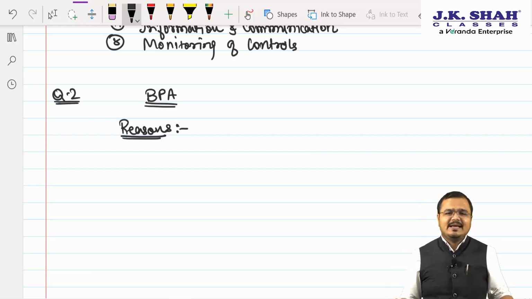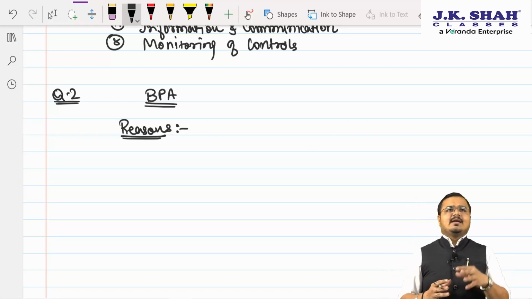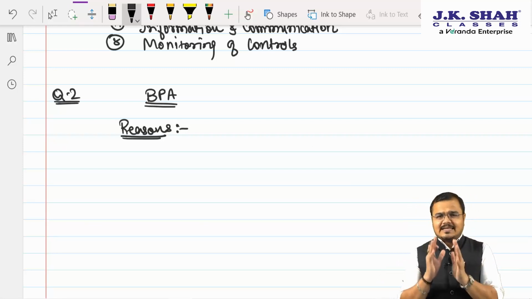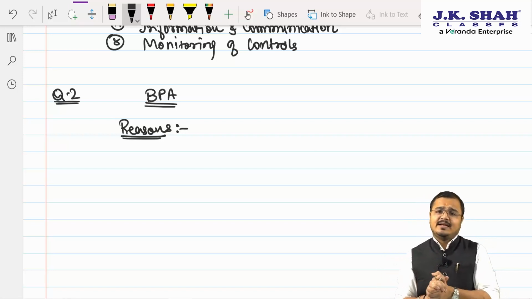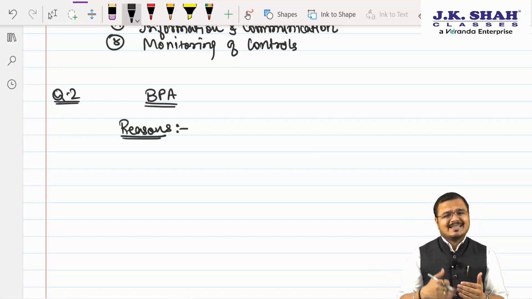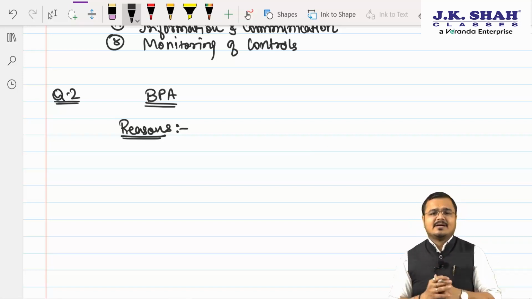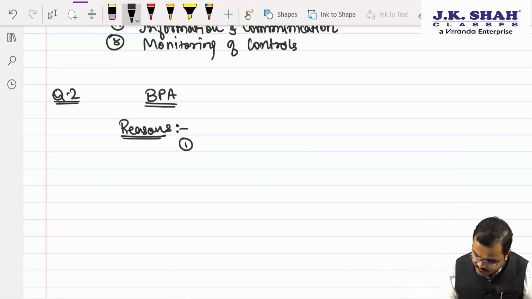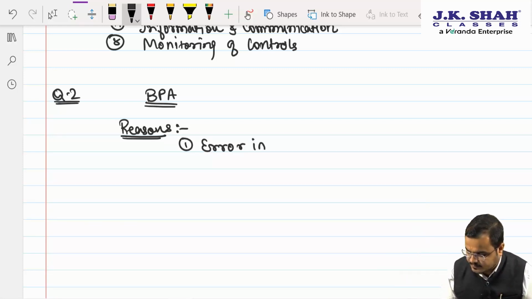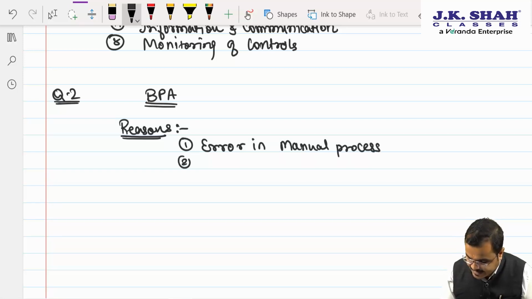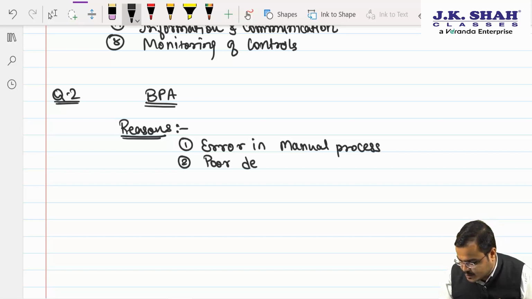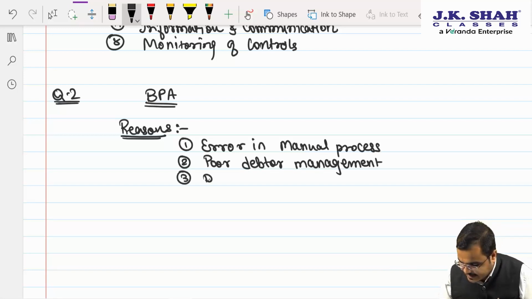So sir, there are many reasons actually. Like people, sir, if the activity is done in an automated environment, the chances that activities are completely error free are higher. It means what? Sir, in a manual process, chances of errors are there. So the first reason is what? Sir, first reason is errors in manual process. Okay. Second, sir, poor data management. Yes, sir. We are unable to take the money, people, from the data on time. Yes, sir. Third one, sir, delay in payments. We are unable to make the payments on time.